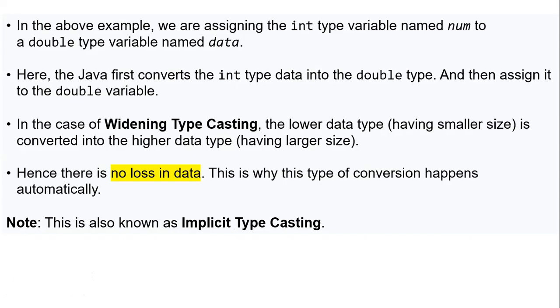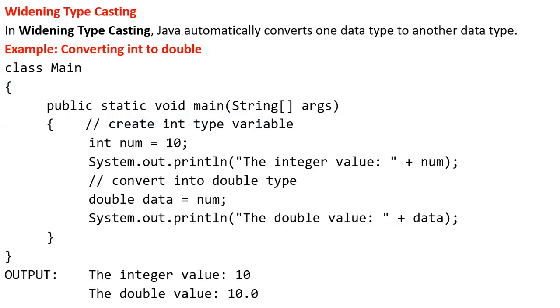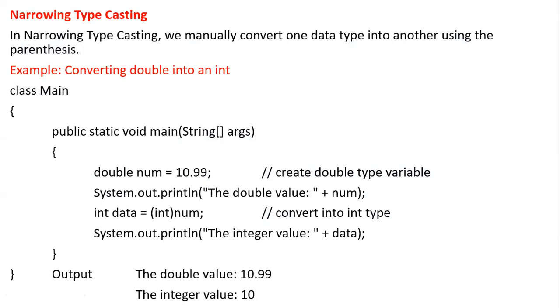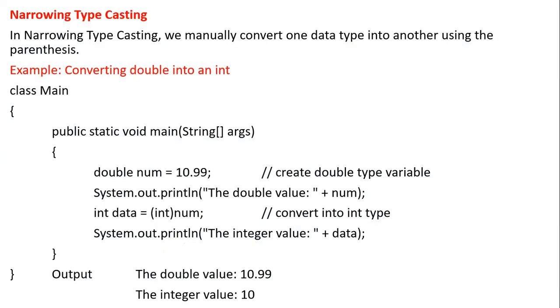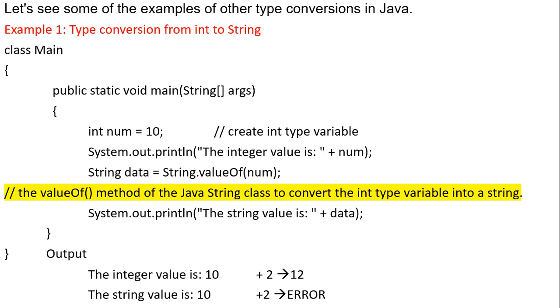Without specifying any operators, when the system automatically does the conversion, that is implicit. Whereas when we are forcing it, the system doesn't do anything automatically, and we specify the casting operator here. That is called explicit typecasting. Okay, some other examples, to convert into string.